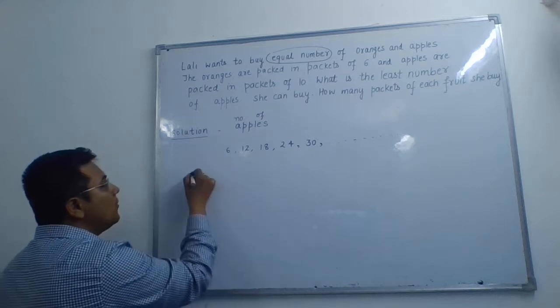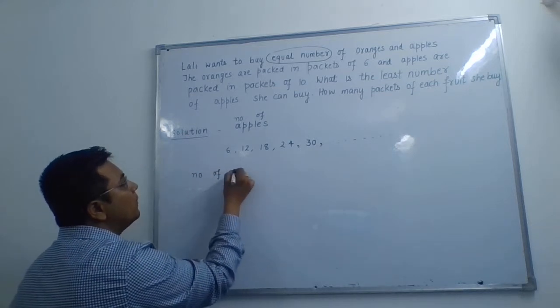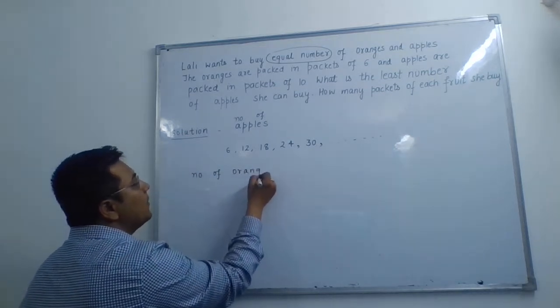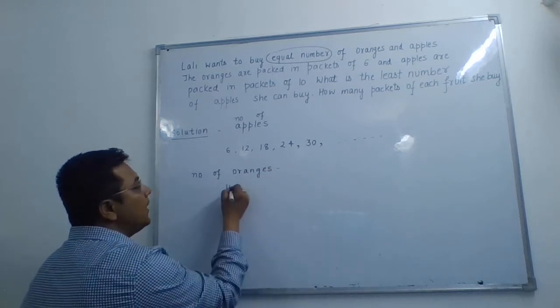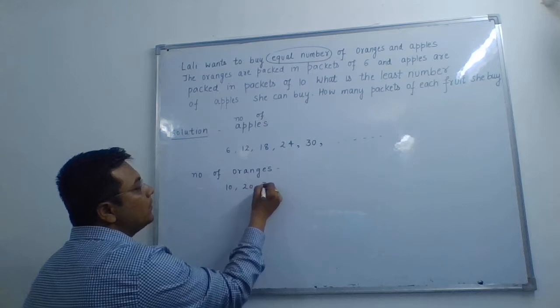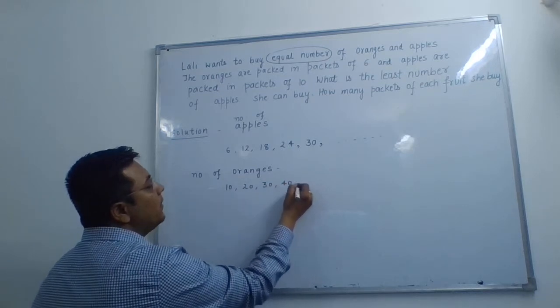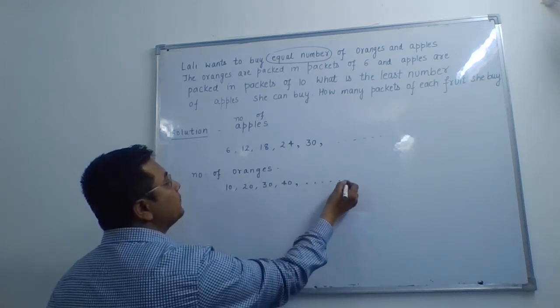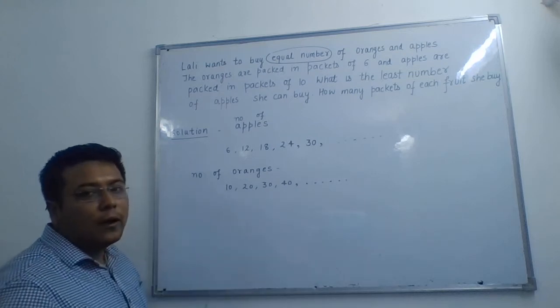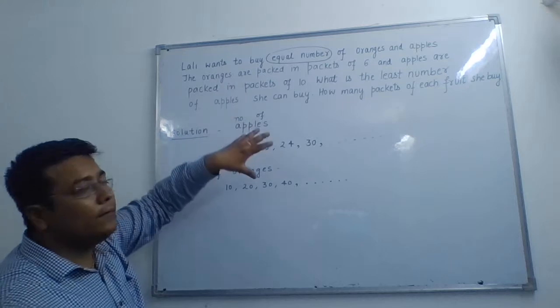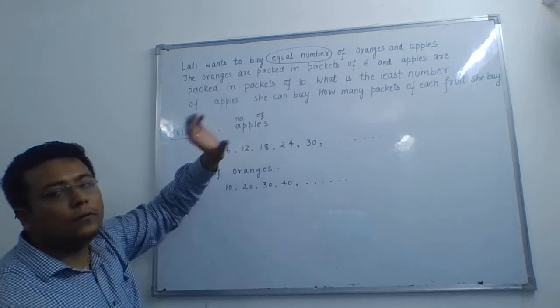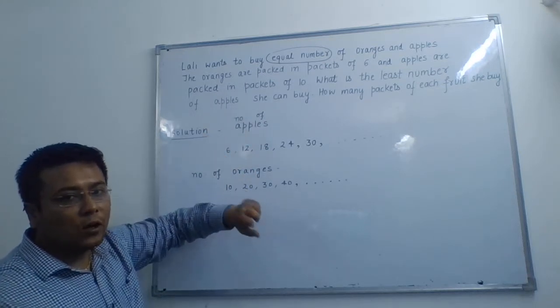Similarly, if we talk about the number of apples, they will be in the multiples of 10. For example, 10, 20, 30, 40 and so on. Now Lali wanted to have equal number of apples as well as oranges.